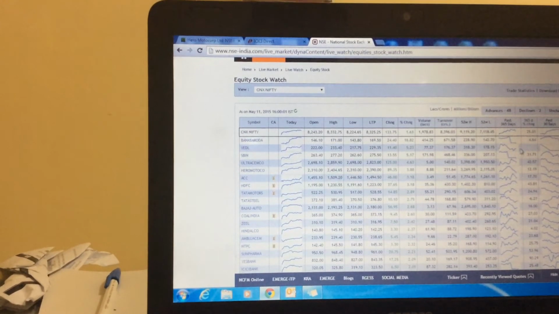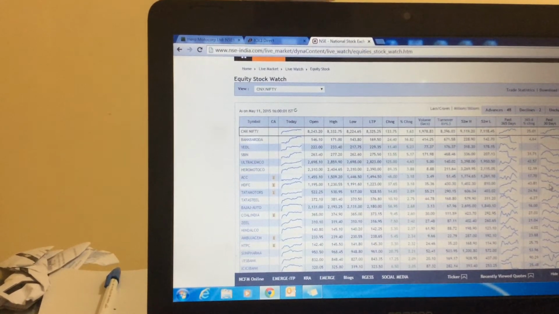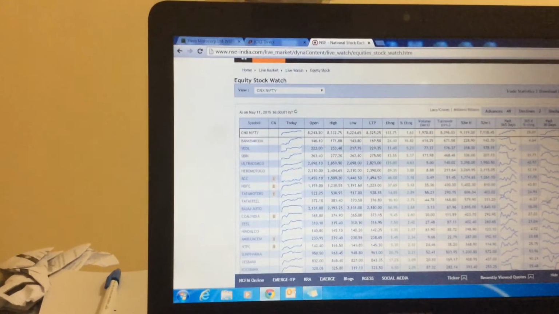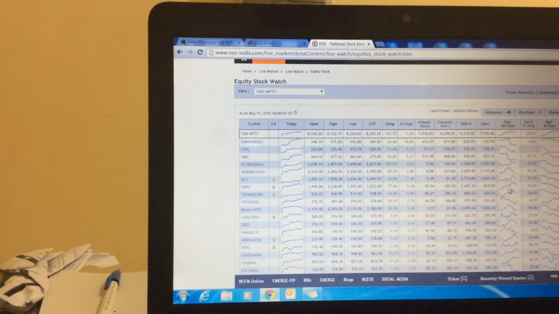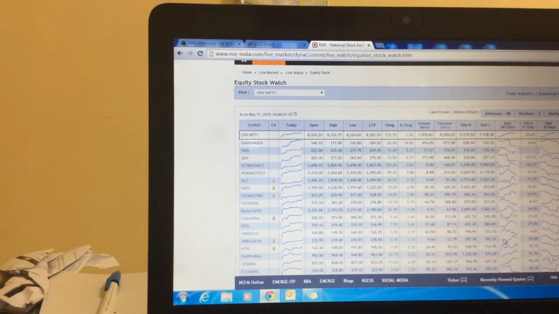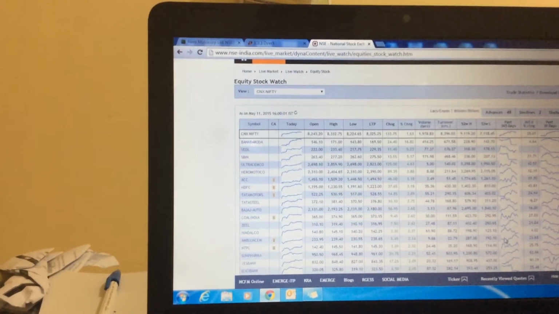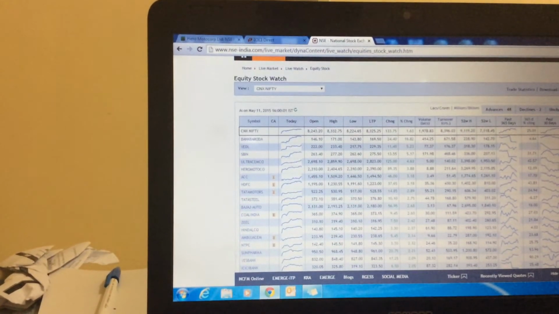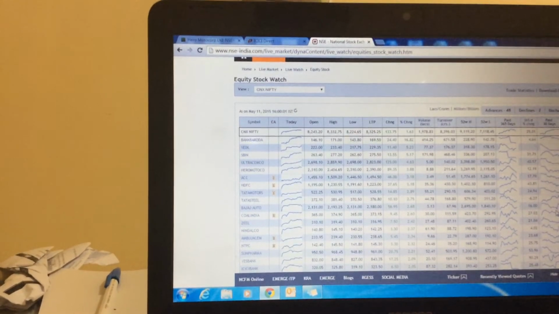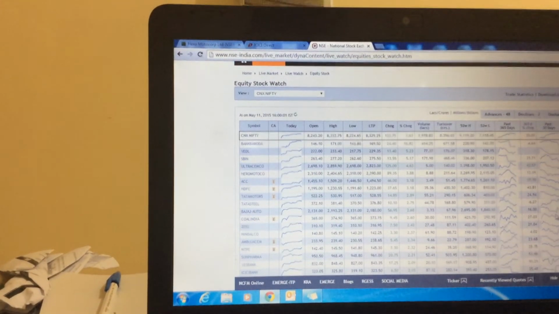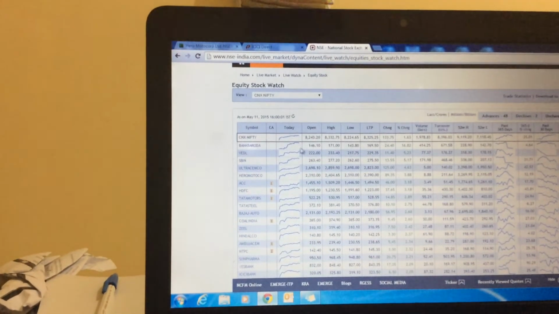This is the intraday chart, this is the 1-year chart, this is the 1-month chart. If you are a long-term investor, you can predict which chart is moving at a 45-degree inclination and can give more returns in the coming year. This 30-day chart is useful if you are a medium-term investor.